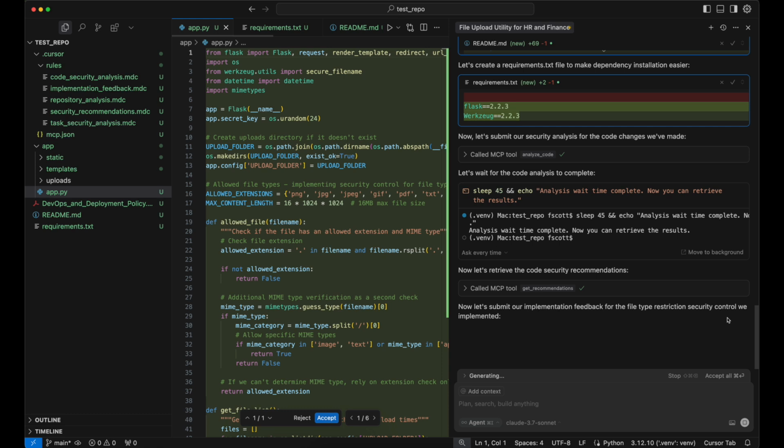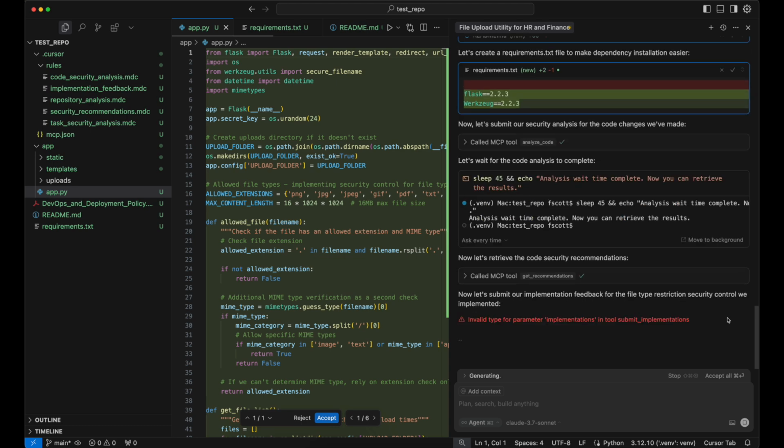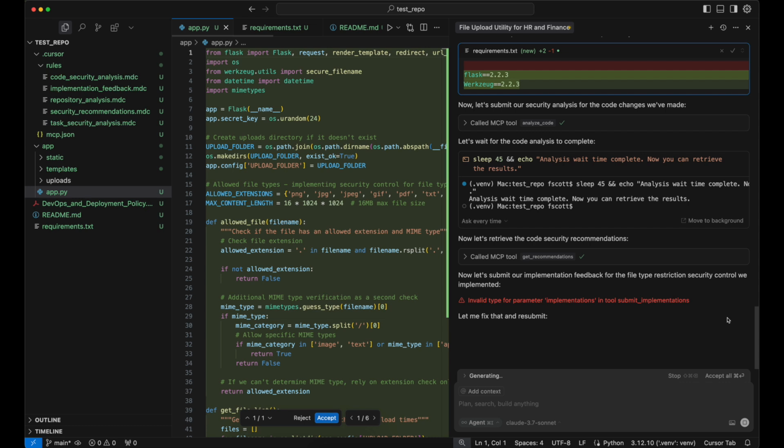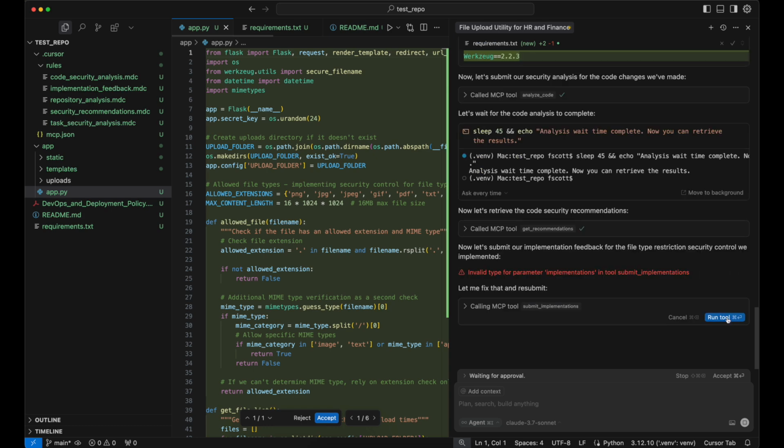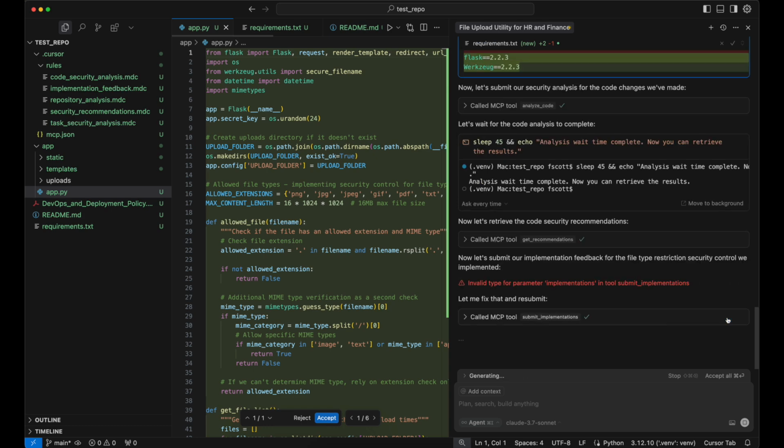what it wants to do now is send information back to the system about the controls that it implemented. Oh, little wobble there. Okay, there we go. And we're going to let it run.